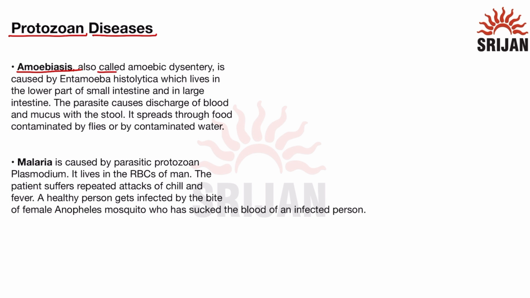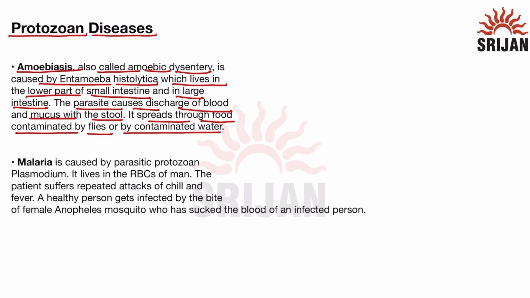First is amoebiasis, which is also called amoebic dysentery, which is caused by Entamoeba histolytica, which lives in the lower part of the small intestine and in the large intestine. The parasite causes discharge of blood and mucus with the stool. It spreads through food that is contaminated by flies or by contaminated water.